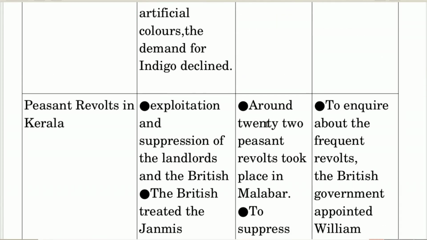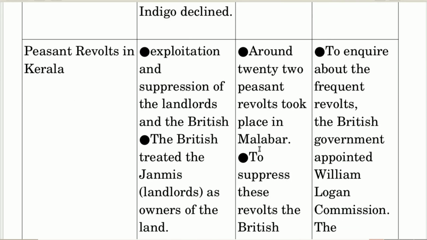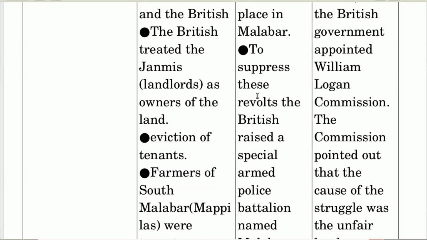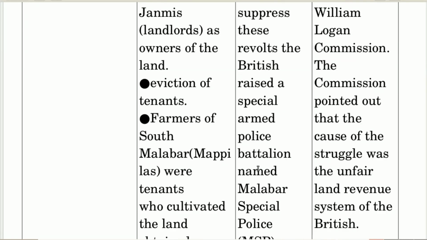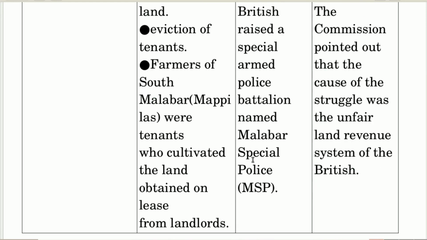Course: Around 22 peasant revolts took place in Malabar. To suppress these revolts, the British raised a special armed police battalion named the Malabar Special Police (MSP).